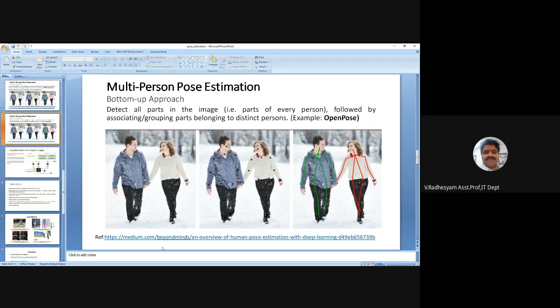Here there is no need for any localization, that means getting the bounding box is not necessary in this case. Once the interest points are identified, they can be joined so that the pose of the human can be estimated. This example is OpenPose.